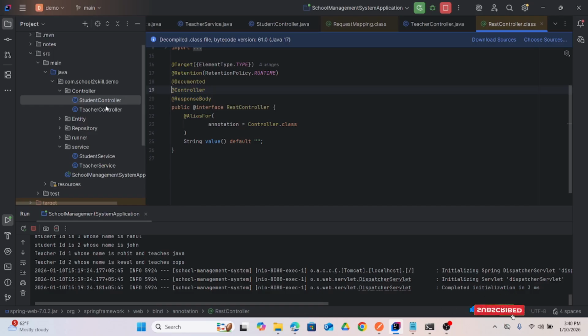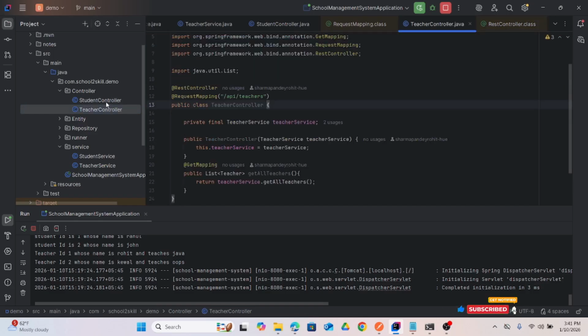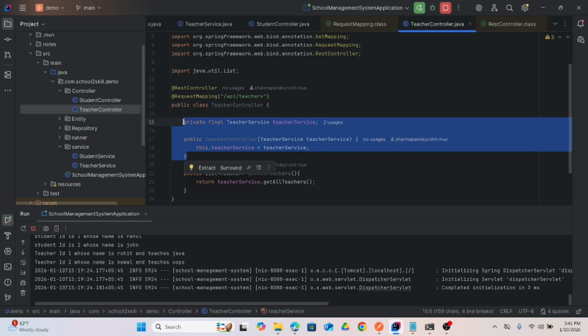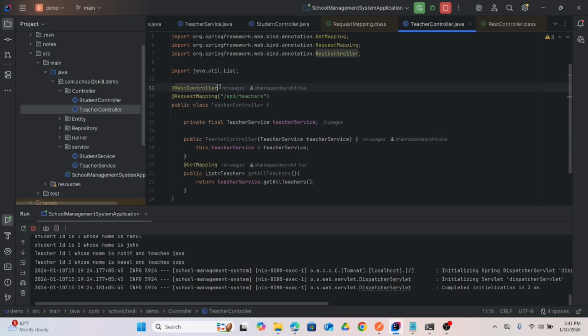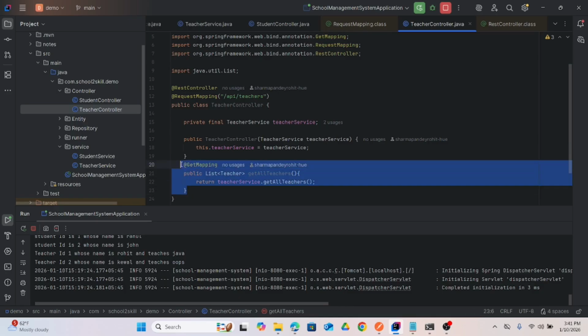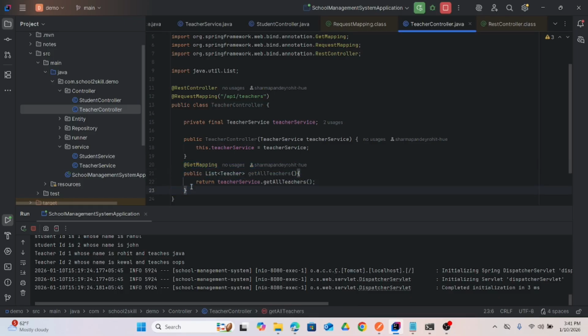This is one of the important questions that may come in an interview. In the case of teacher also it is similar. I have made one REST controller, and then this is the request mapping. It contains a list of mappings like get mapping, post mapping, put mapping, but now I'm using only get mapping to get the data from the database.